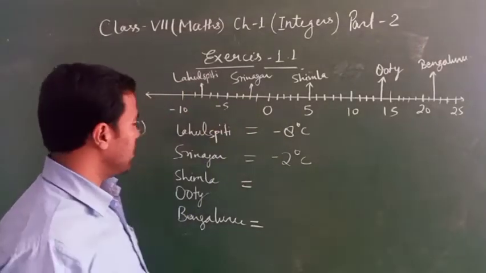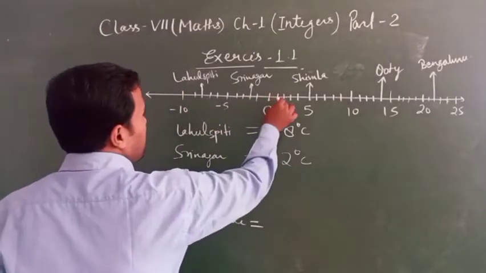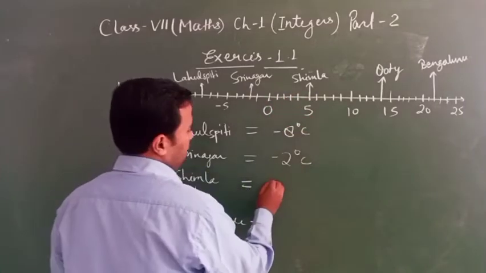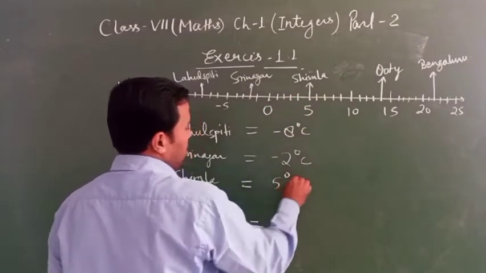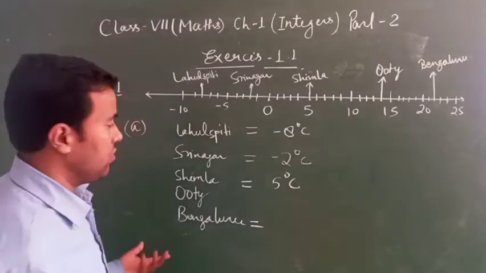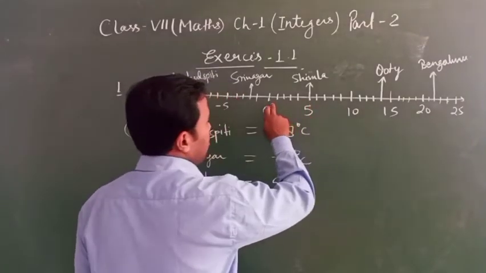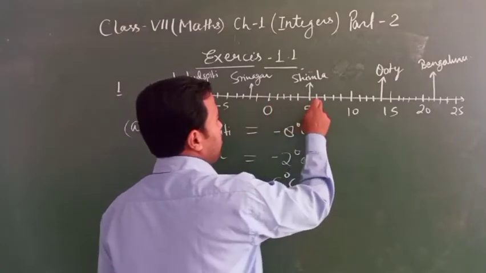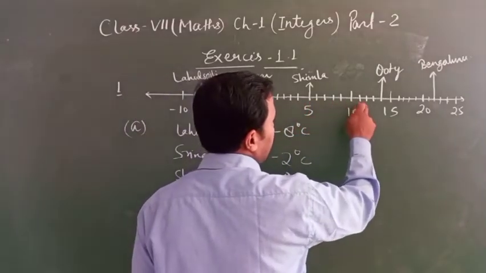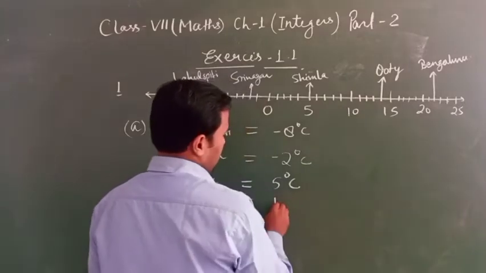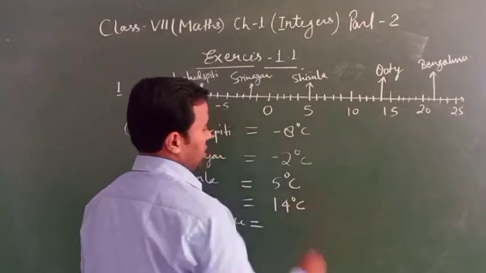After that, Shimla: 0, 1, 2, 3, 4, 5. 5 degrees Celsius, in positive sign. Ooty: 0, 1, 2, 3, 4, 5, 6, 7, 8, 9, 10, 11, 12, 13, 14. Means 14 degrees Celsius.